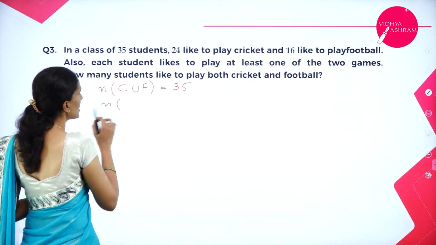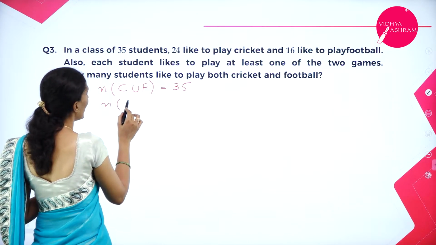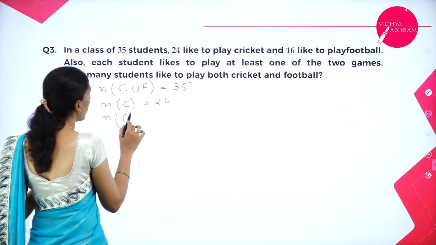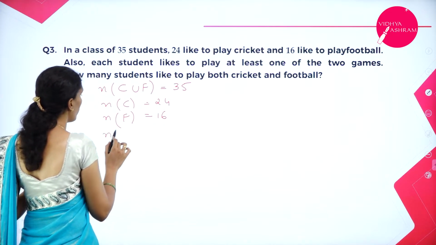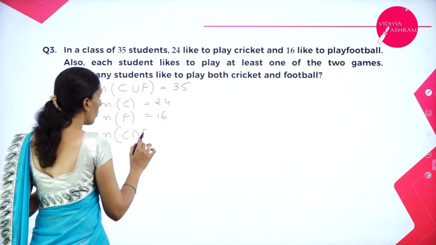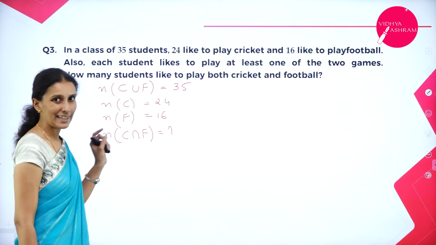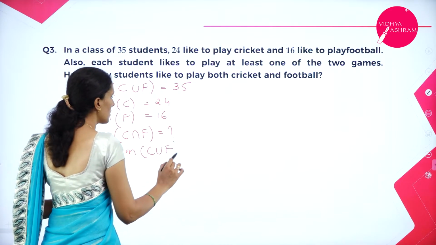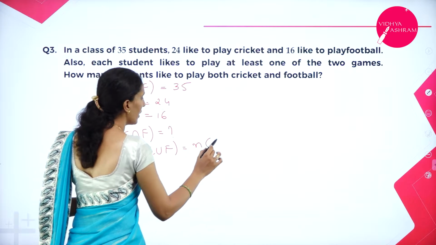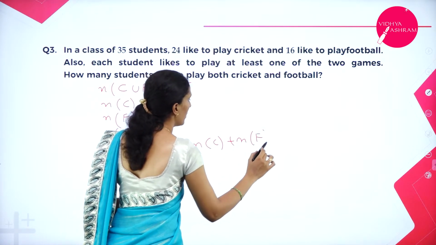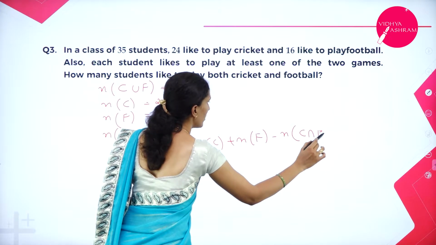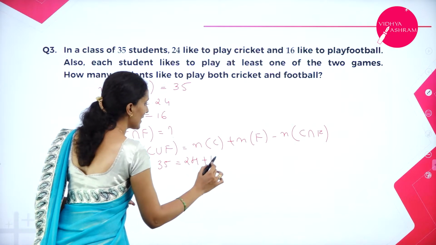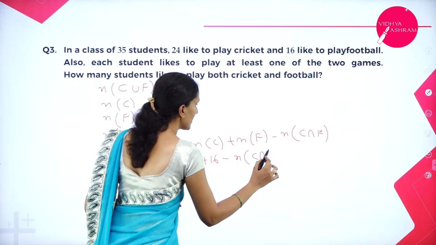Number of students who will play cricket is 24. Number of students who will play football is 16. I have to find out students who will play both cricket and football. When it comes to both, it is nothing but intersection. Write down the given statement now. So it is N of C union F equals N of C plus N of F minus N of C intersection F. So this is 35, 24 plus 16 minus N of C intersection F.